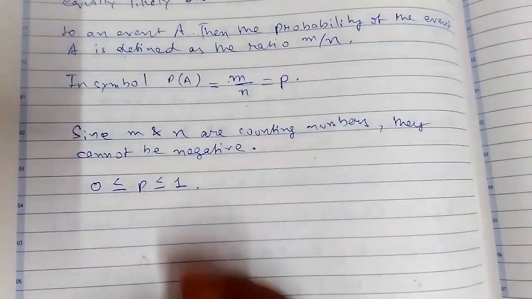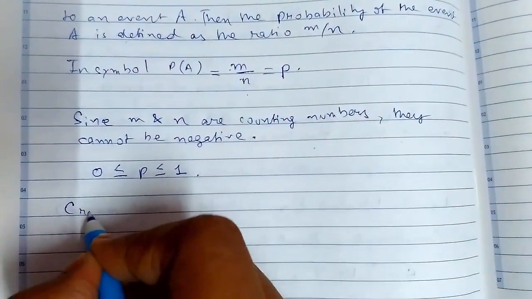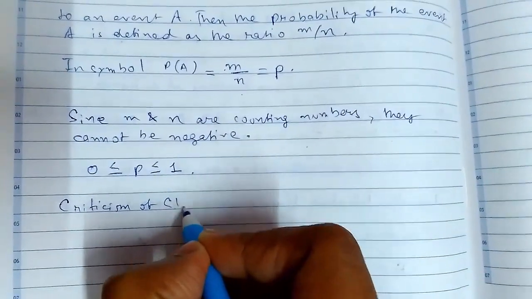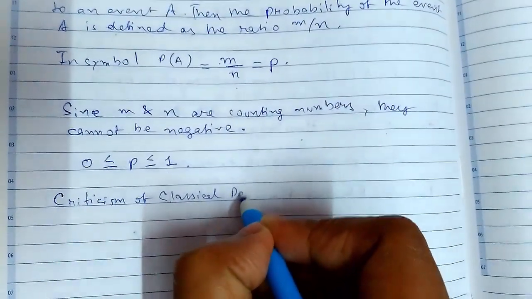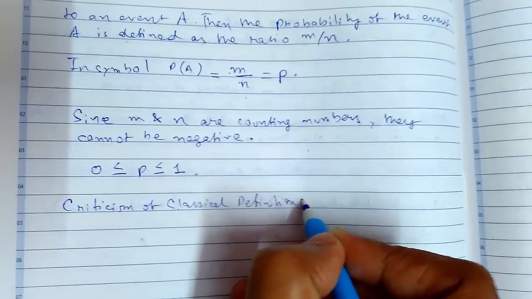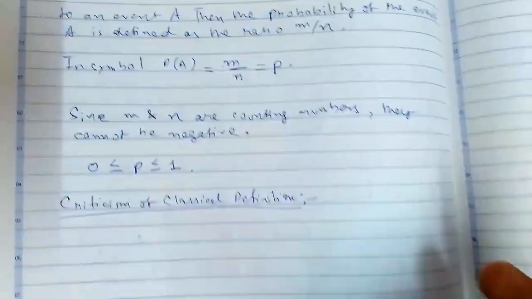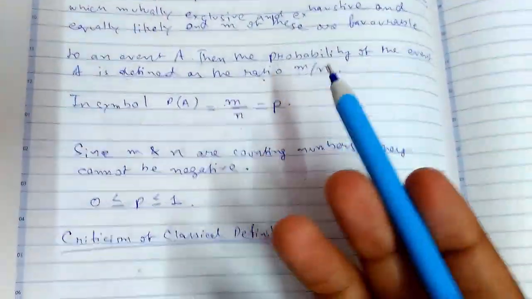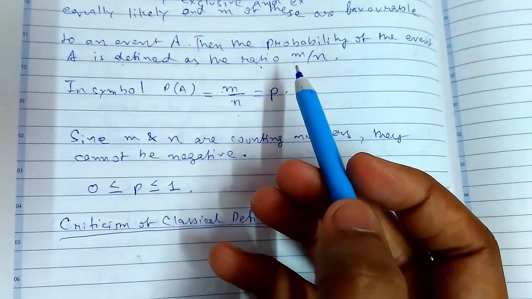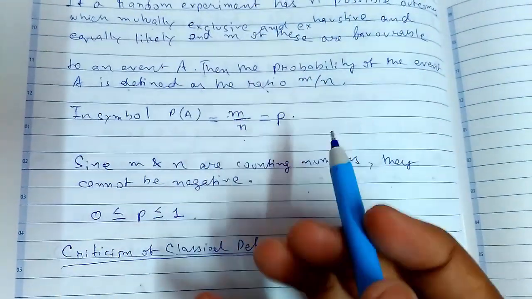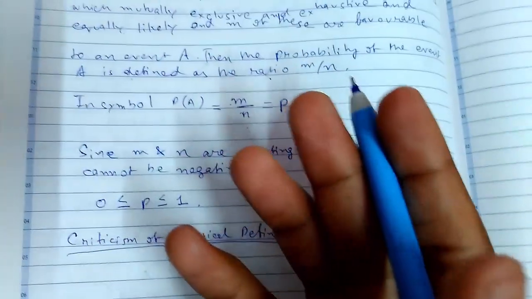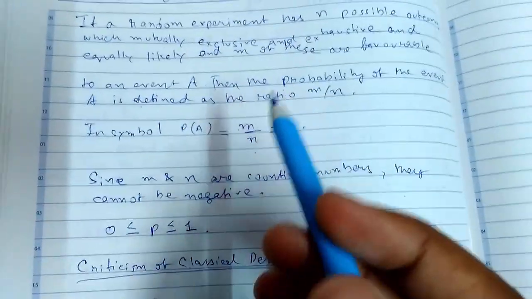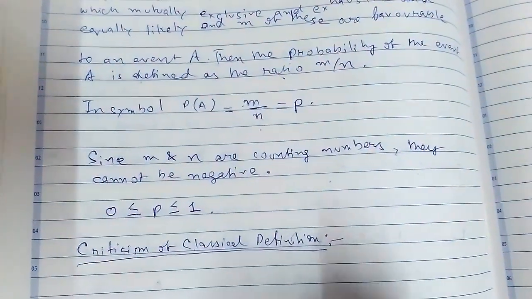Now we will see some criticisms or demerits of the classical definition. So let us see what those are. The first demerit is that to define probability, we use the words equally likely or equally probable, which means we cannot use this word in defining this. So this definition makes it circular. That is the first demerit.